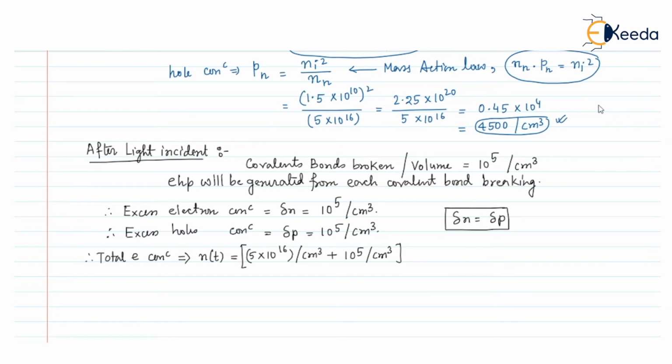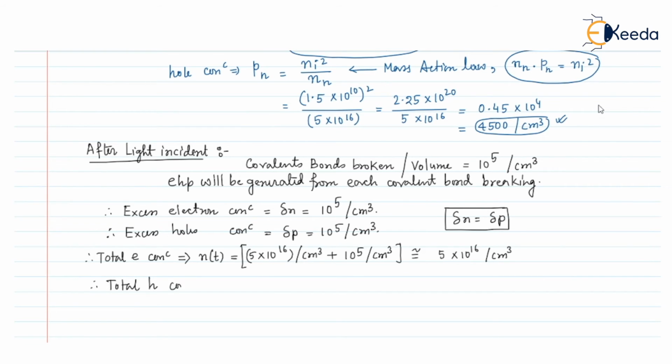So this is the total amount of electrons after the light incident. This 10 to the power 5 is very negligible with respect to 5 into 10 to the power 16. So we can write only 5 into 10 to the power 16 per centimeter cube. So the percentage change in the electron concentration is negligible.